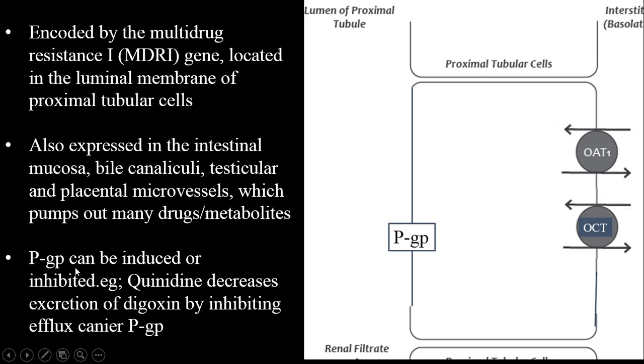And this P glycoprotein can be induced or inhibited by different drugs. For example, quinidine decreases the excretion of digoxin by inhibiting the efflux carrier P glycoprotein. That is, P glycoprotein is normally excreting, effluxing or pumping out digoxin, and this process is inhibited by quinidine, which is the inhibitor of the P glycoprotein. That's why the level of digoxin in the blood increases.